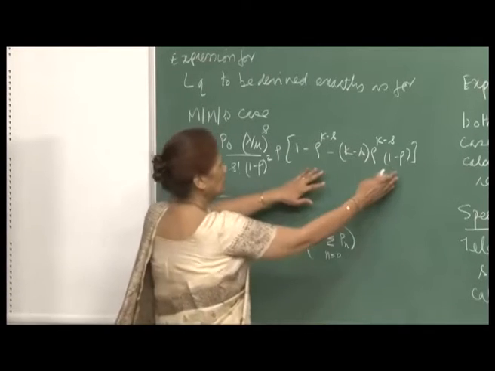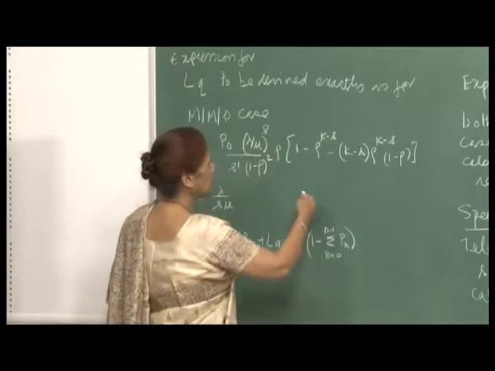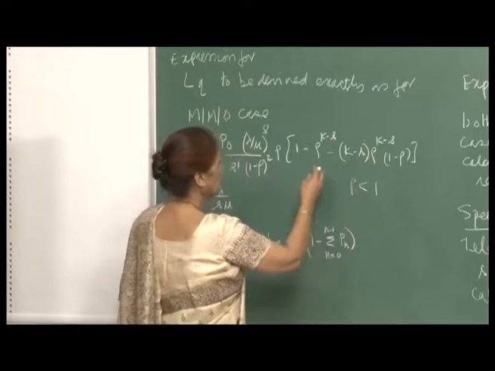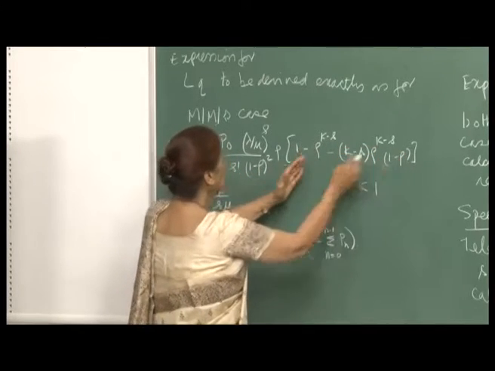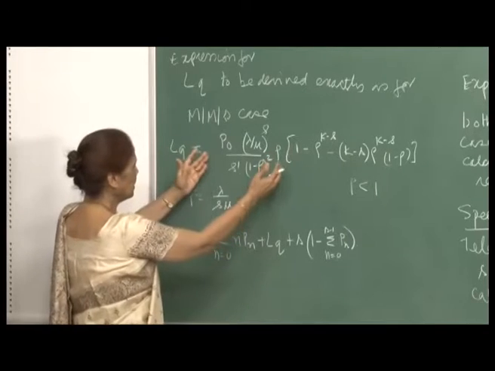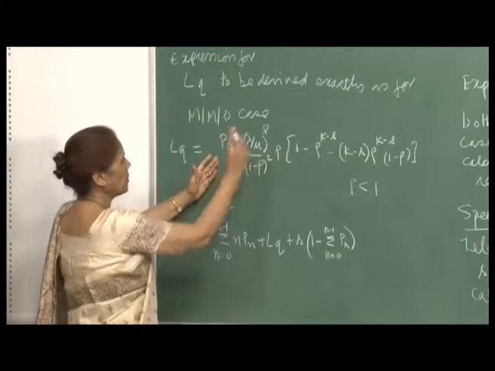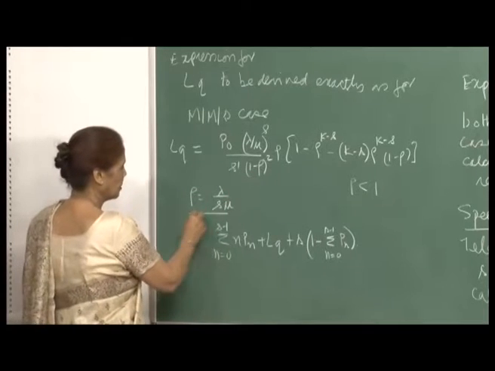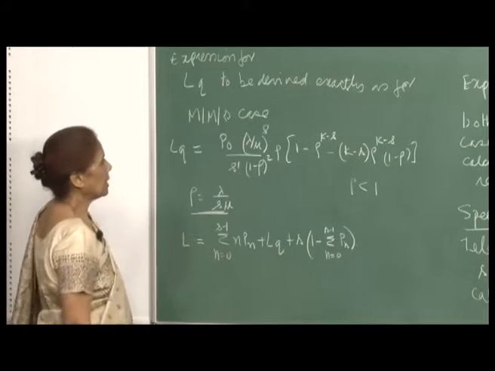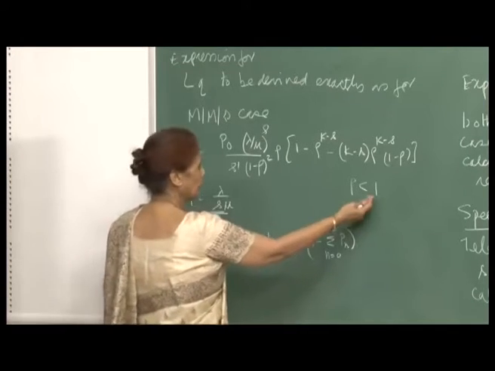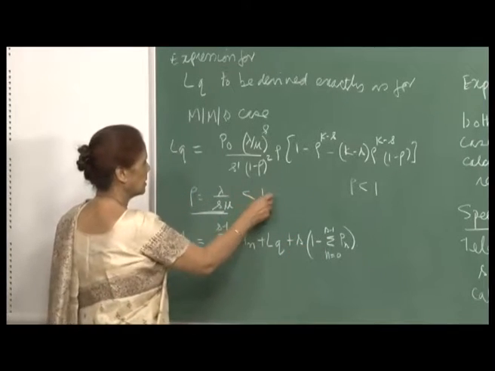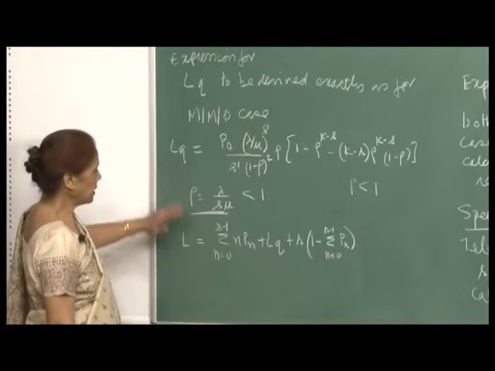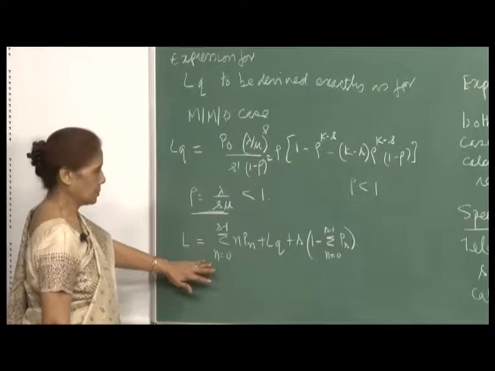That is why this portion has come in. Otherwise, when k goes to infinity and for rho less than 1, this expression will be gone, and you will be left with this, which is exactly equal to your LQ for the M/M/S case. Surely your rho is this, and for k becoming very large, this has to be less than 1. And then the expression for L can be obtained from LQ, and that is all.